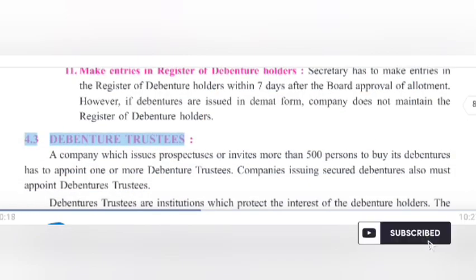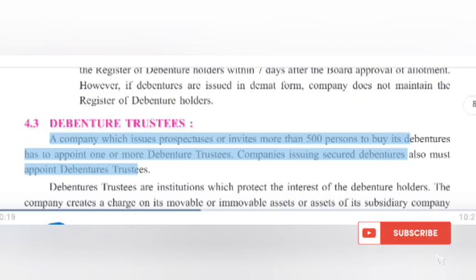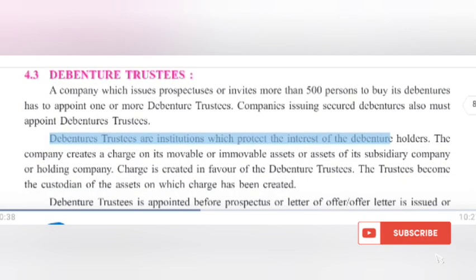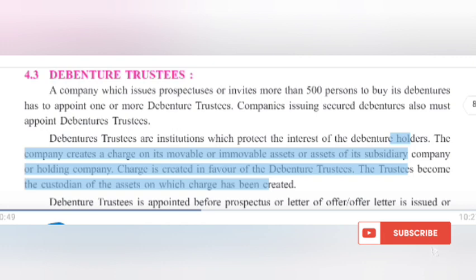4.3 Debenture trustees. A company which issues prospectuses or invites more than 500 persons to buy its debentures has to appoint one or more debenture trustees. Companies issuing secured debentures also must appoint debenture trustees. Debenture trustees are institutions which protect the interest of the debenture holders. The company creates a charge on its movable or immovable assets or assets of its subsidiary company or holding company. Charge is created in favor of the debenture trustees. The trustees become the custodian of the assets on which charge has been created.